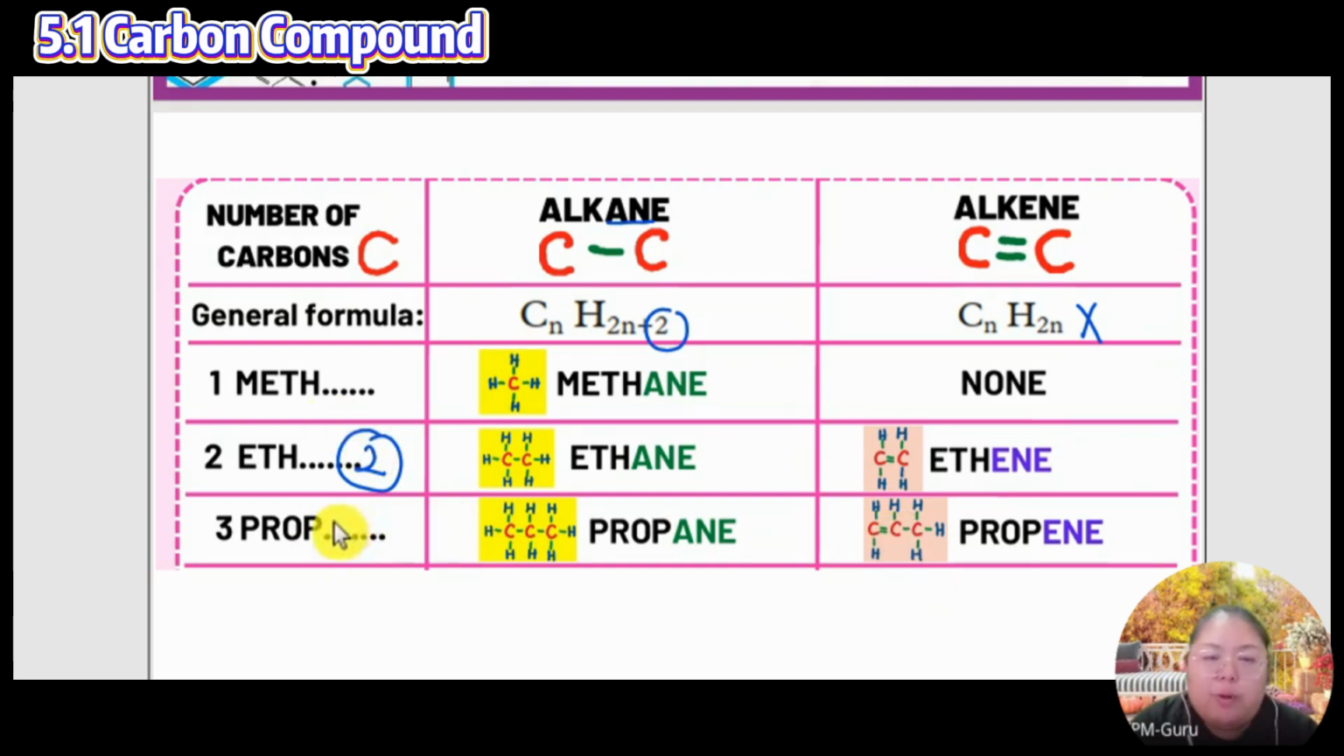Okay, propane, propene. Propane means you put the 3 here. 3 times 2 is 6, 6 plus 2 is 8. That means you got 8 hydrogen: 1, 2, 3, 4, 5, 6, 7, 8. So this one also has 6 only, 2 times 3 is 6. So you can see the pattern. Where you want to put the double line is up to you. You want to put it at the first one, or the second one, also can.